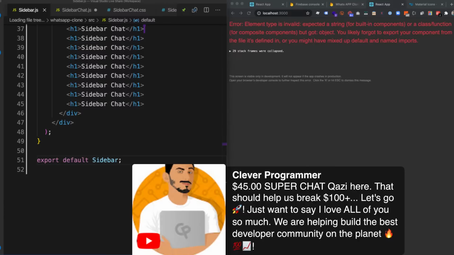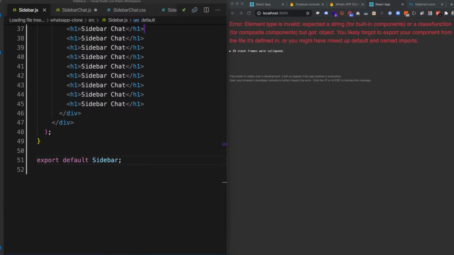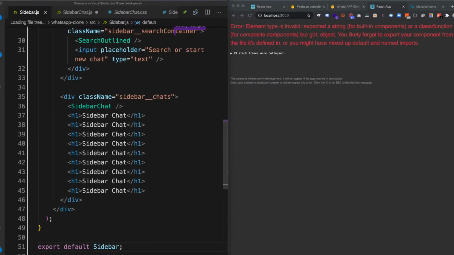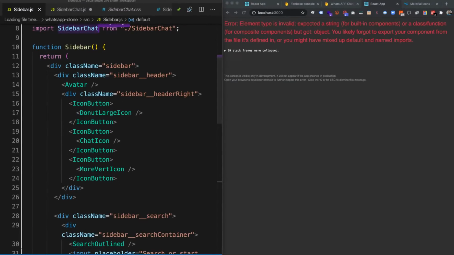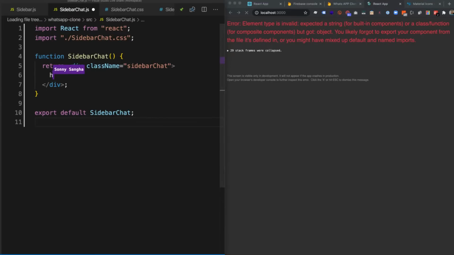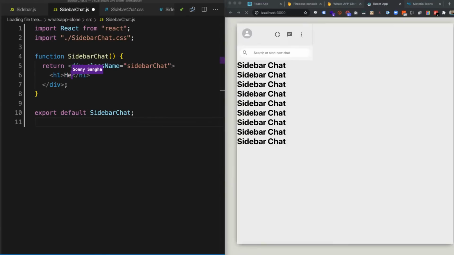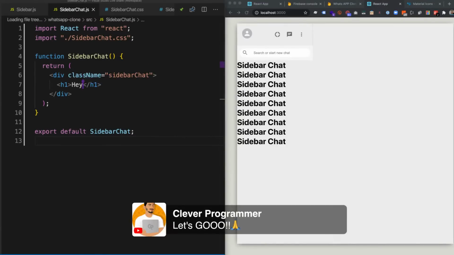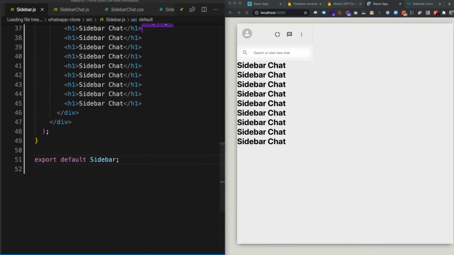Right, so now it's saying expected and objects. Let's go ahead and check what's going on here. So it says sidebar chat. If I open sidebar chat, it's because right now we haven't got anything inside of it. So if I go ahead and do this and say, hey, we should see hey pop up inside of the sidebar chat. There we go.